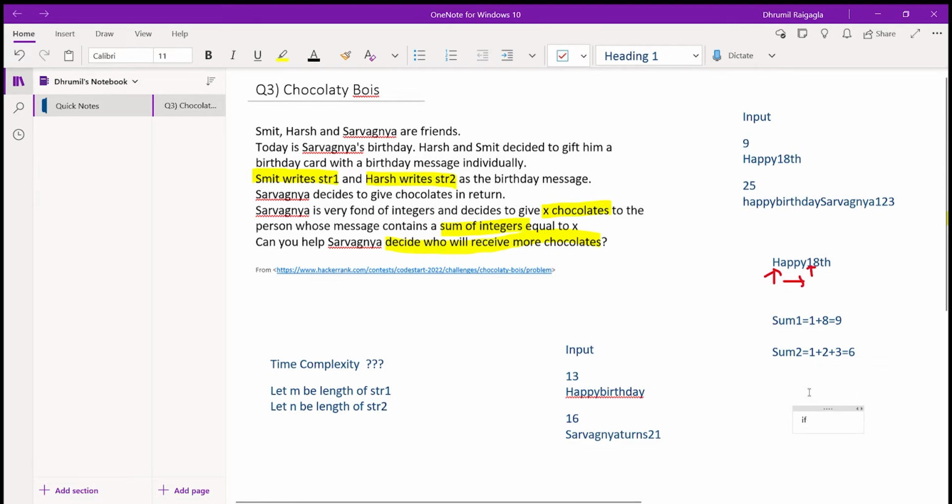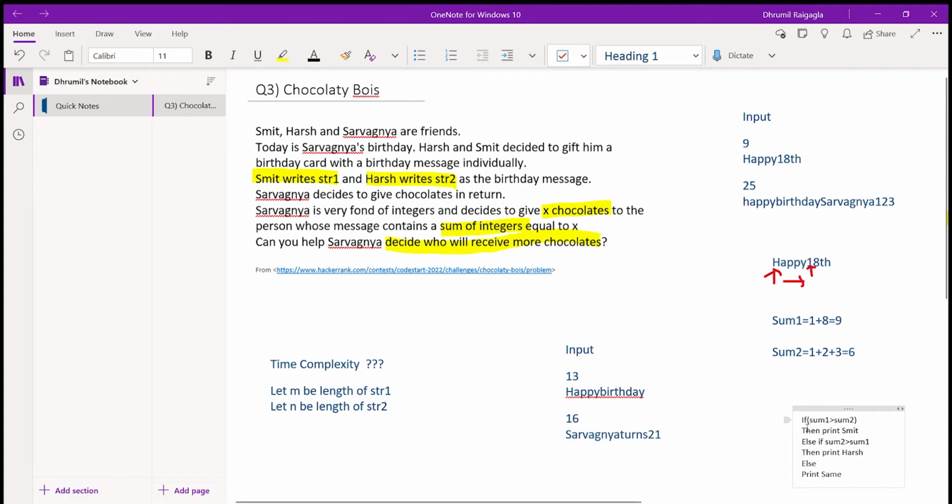So we will write: if sum1 is greater than sum2, then we have to print Smith, because Smith will get more chocolates, right? So we have to print Smith. Else if sum2 is greater than sum1, then we have to print Harsh. Else if both the sums are equal, then we have to print same.